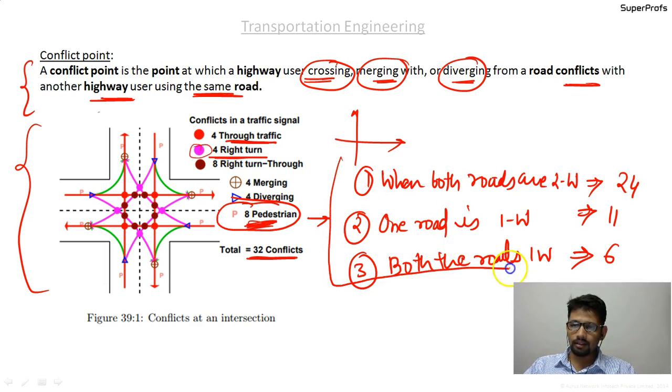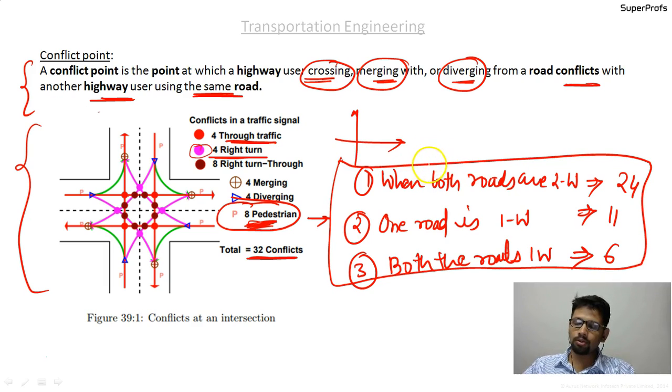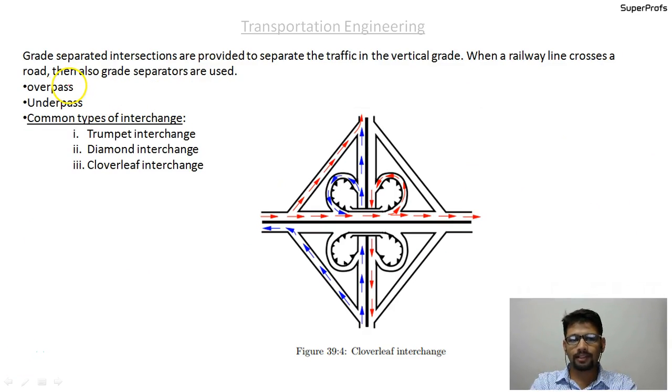And if you're not getting this, please Google it, you will get it on NPTEL. And even if you don't get how it comes, these three values, 6, 11, and 24, are important, and you should remember them from the GATE examination point of view. A direct 1 mark question can be asked based on this. So now we will go back to discuss the grade separated intersections.